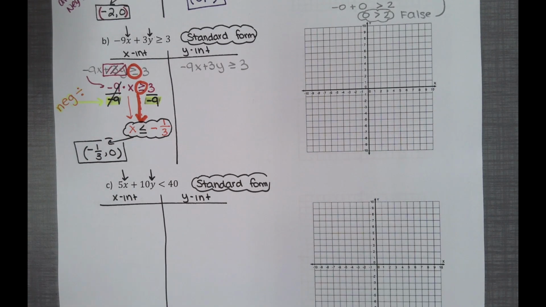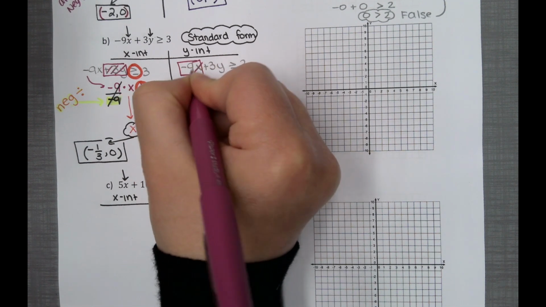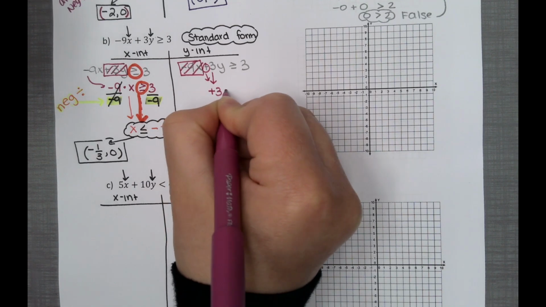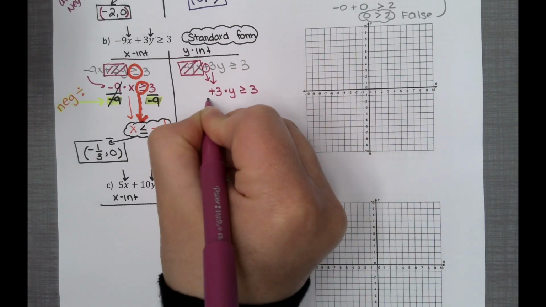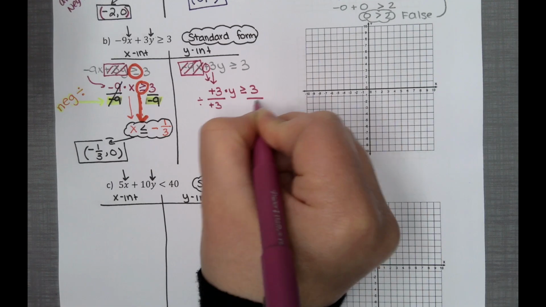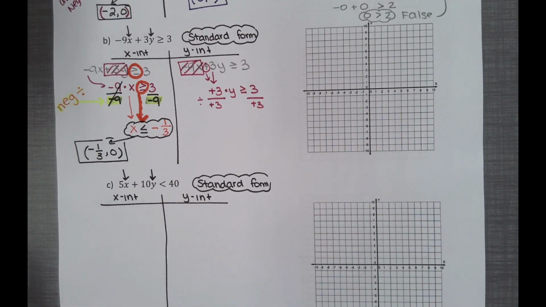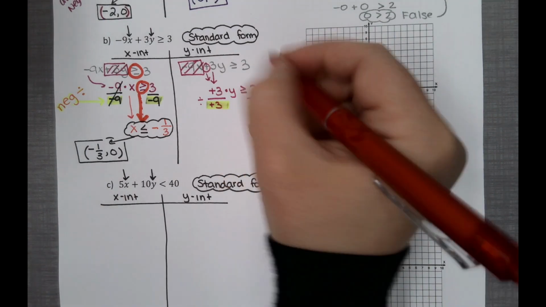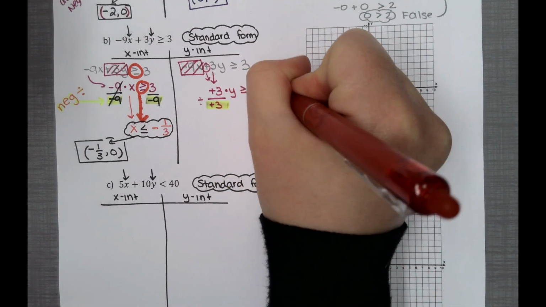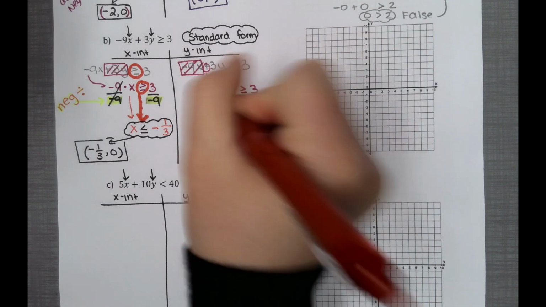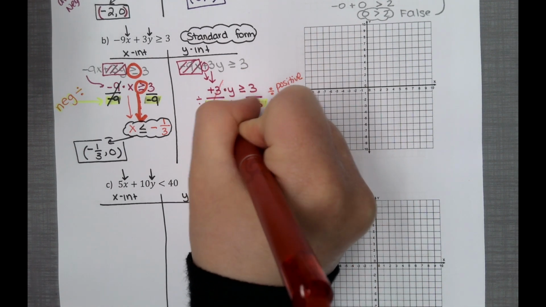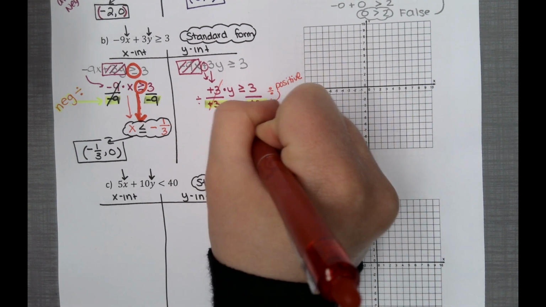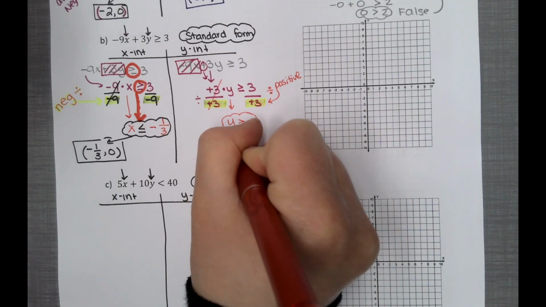Okay, for our y, we want to get rid of x. We don't want x, so that's gone. Bring down with the symbol, so we want to take the plus 2. Plus 3 times y is greater or equal to 3. Divide by a positive 3, divide by a positive 3. This is why taking the symbol is important, because then you can ask yourselves, did I multiply or divide by a negative number? No, we did divide, but this division was a positive division. Okay, bring down the y, symbol stays the same. 3 divided by 3, both positive, is 1. Thinking bubble for the correct format of 0, 1.